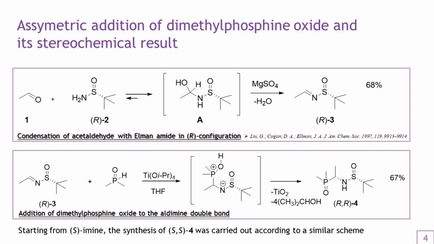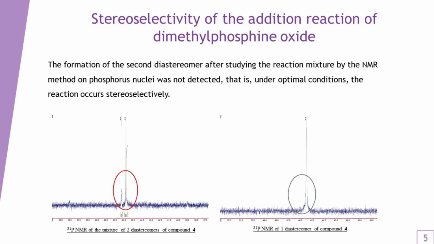It was established that the addition of dimethylphosphine oxide to the C-N double bond of imines occurs under mild conditions at a temperature of -15 degrees Celsius in tetrahydrofuran in the presence of titanium tetraisopropoxide and is realized with almost quantitative conversion. This leads to the formation of alpha-aminophosphine oxides isolated in an individual state with preparative yields. It's worth noting that the formation of the second diastereomer was not detected when studying the reaction mixture by NMR on phosphorus nuclei.